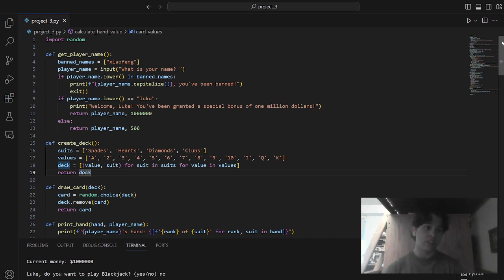Getting into each different individual function, we have import random. I'll explain what that does later. There's only one functionality of that in here. That's the only library I use.